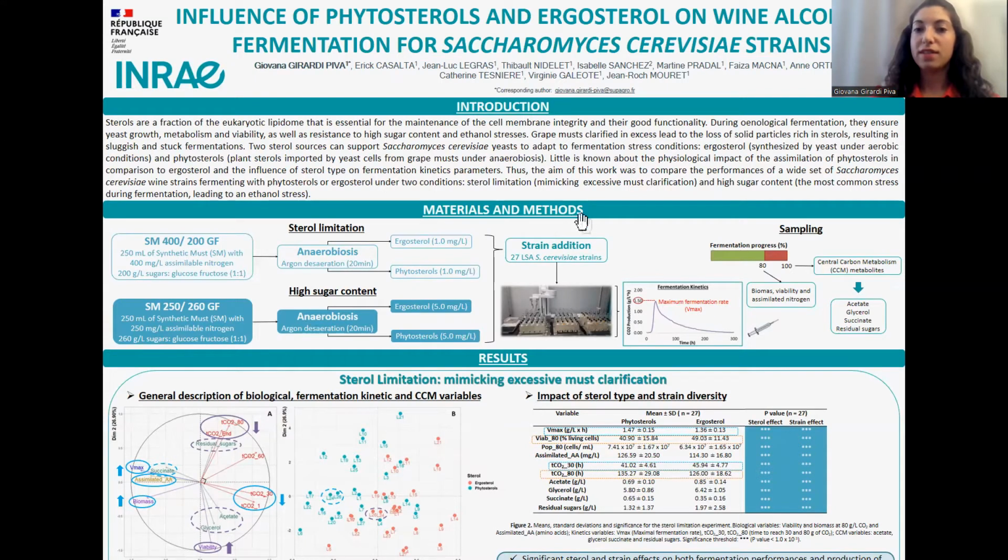We tested 27 Saccharomyces cerevisiae strains, and fermentations were done with the fermentation robot, which allowed us to follow fermentation kinetics and also to do sampling.